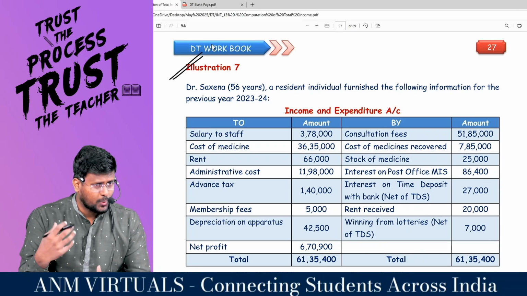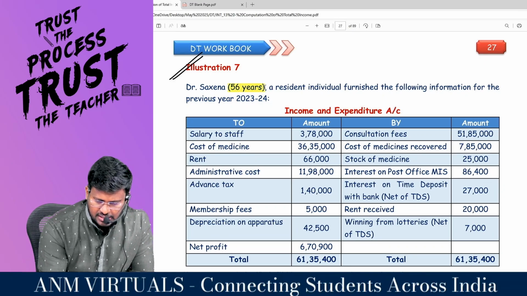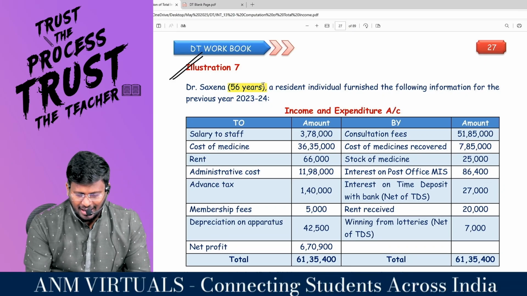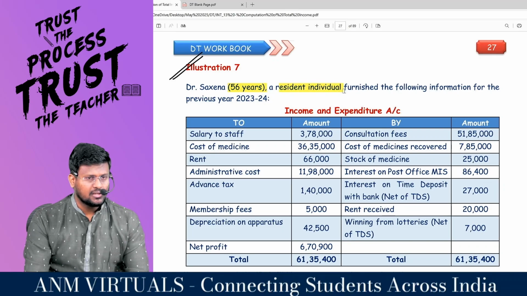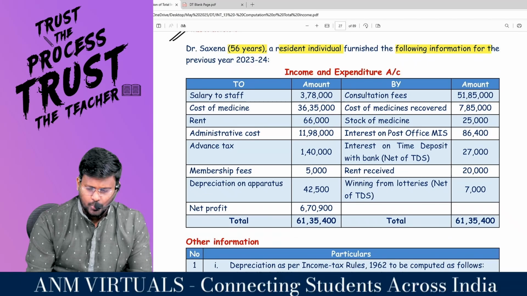I am moving into question number 7, a similar pattern question. With regard to the questioning, there is no change. Dr. S, 56 years, you have to note the age, a resident individual. Again, sir, the doctor is a resident, and furnishes the following information for the previous year 23-24.